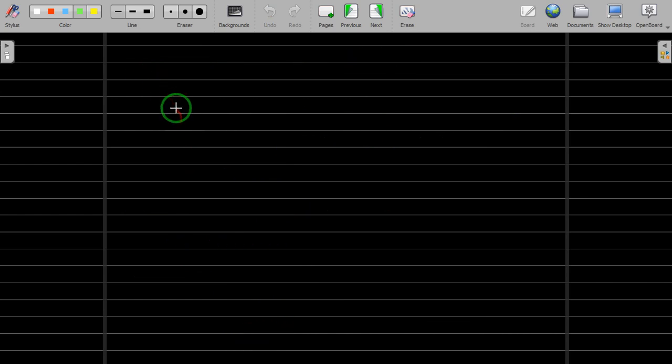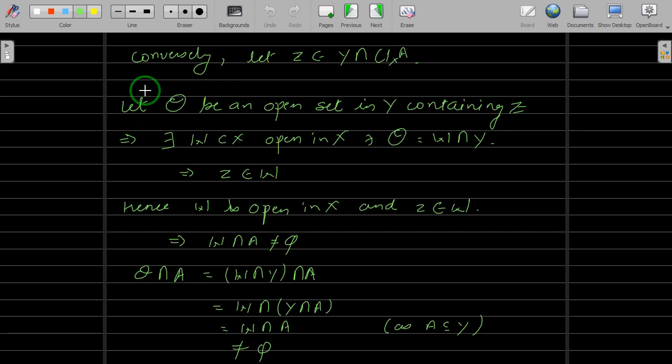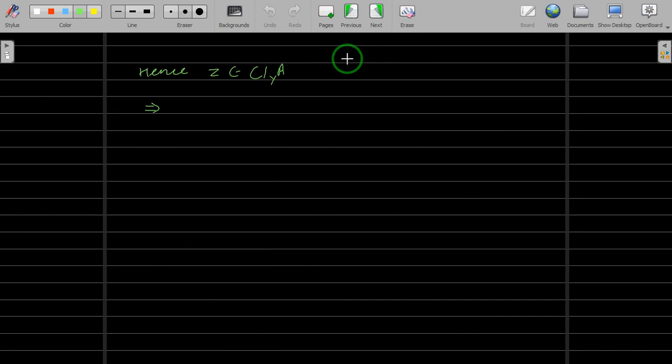And if this is non-empty, this implies Z belongs to closure of A in Y, because we have taken an open set which contains Z, and it intersects A. So obviously Z belongs to closure of A, of course in terms of Y. And we have taken a Z from this set. This implies Y intersection closure of A in X is contained inside closure of A in Y. Let us take this as double star.